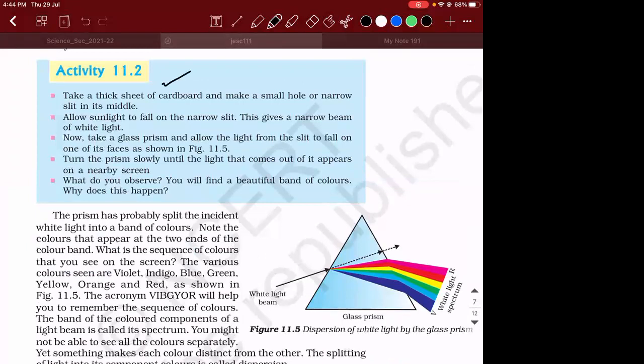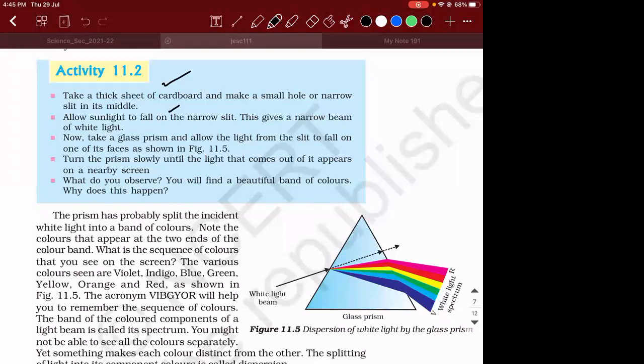Take a thick sheet of cardboard and make a small hole or a narrow slit. Slit means an opening, in the middle. Allow sunlight to fall on the narrow slit. This gives a narrow beam of white light. Now take the glass prism and allow the light from the slit to fall on one of the faces. You know why they are making that slit? Because the light that is coming from the sun is actually scattered.